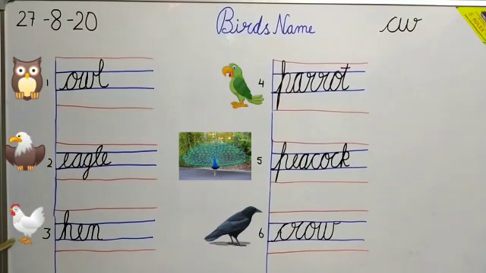Look at the third bird. Which bird is this? Yes, H for hen. Write down number 3. HEN, hen.